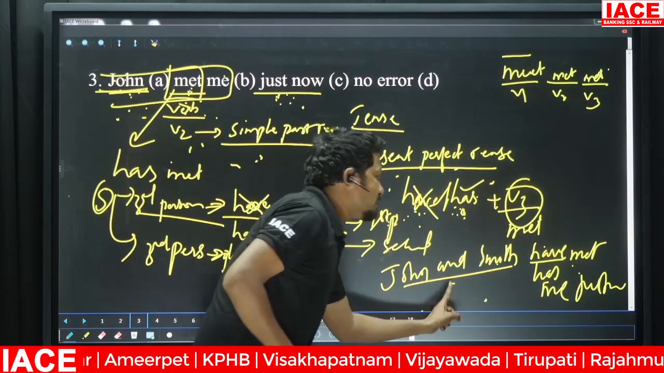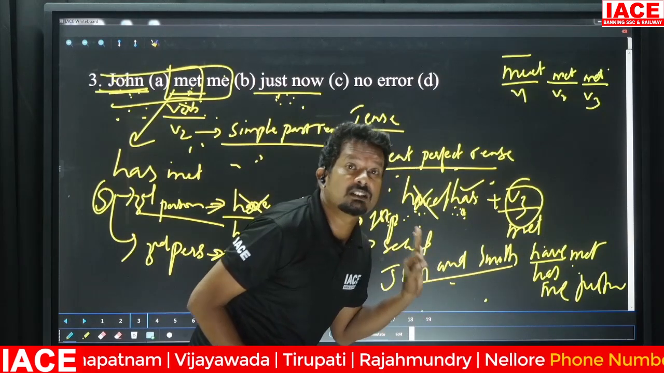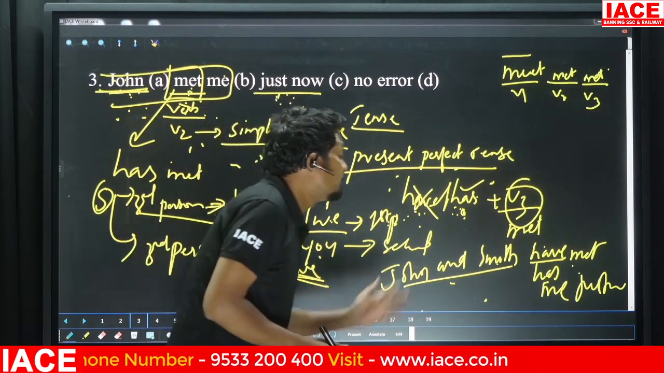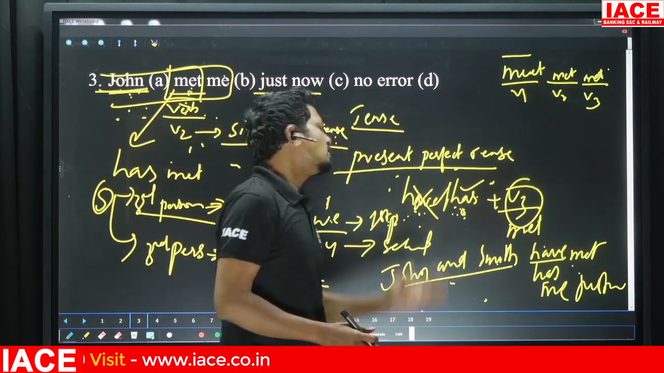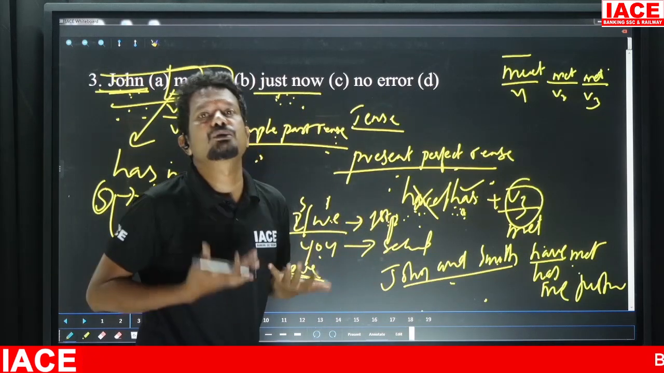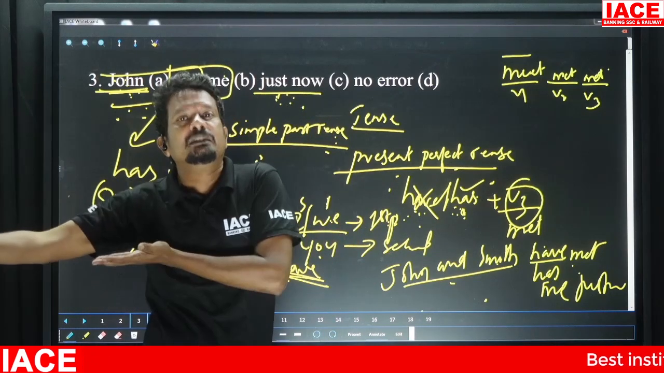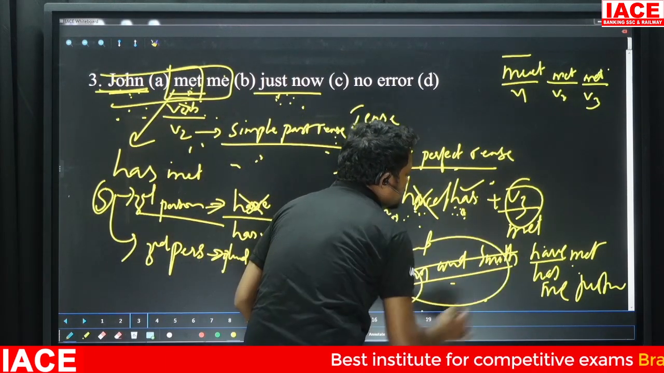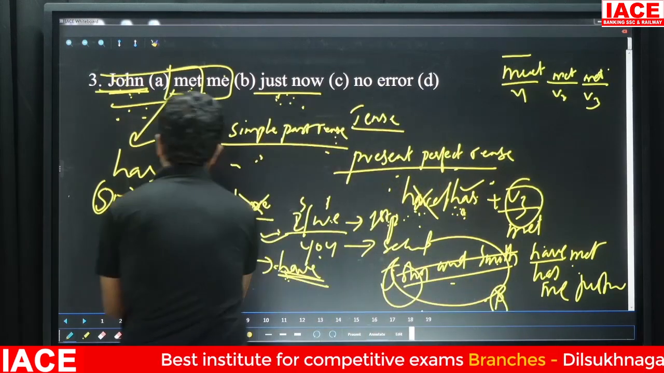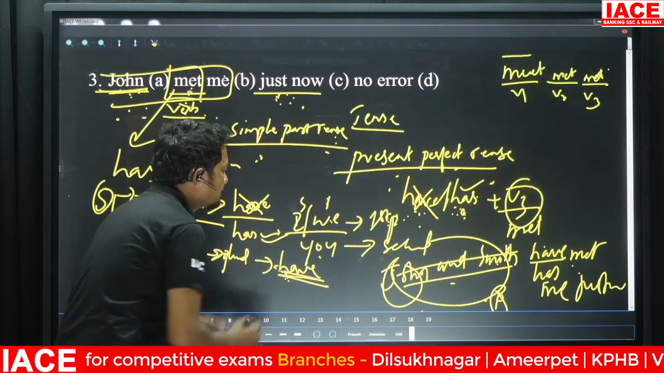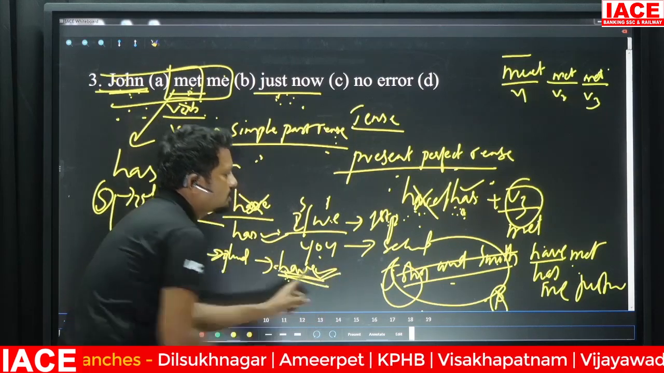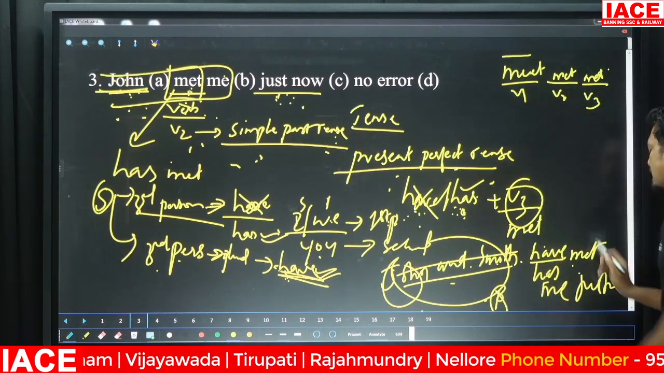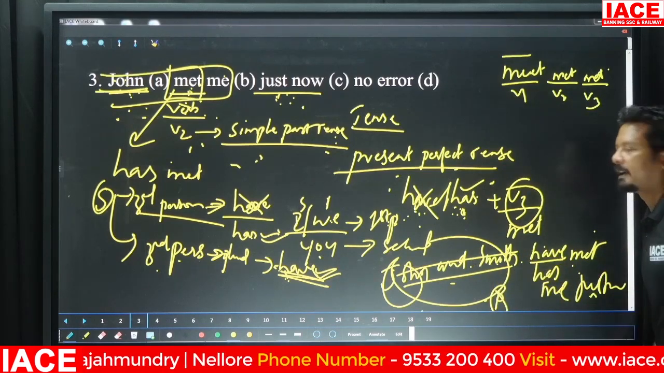Is my subject third person? Yes. How did you come to know? This is not first and second person. This is third person, because it is not I, it is not you, it is not we. Obviously, it must be third person. So third person singular or plural? John and Smith together becomes plural. For plural subjects, we do not use has, but use have. It means John and Smith have met me just now.